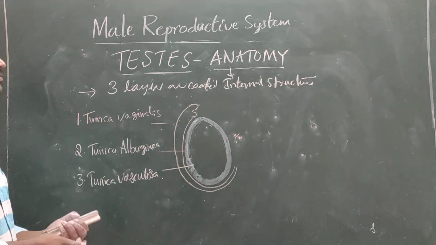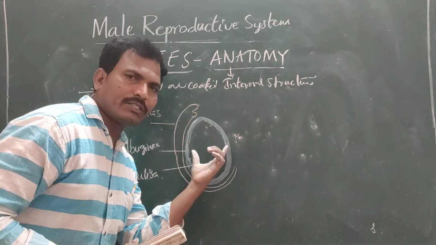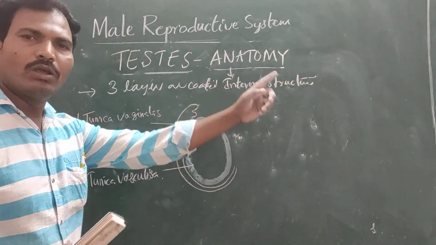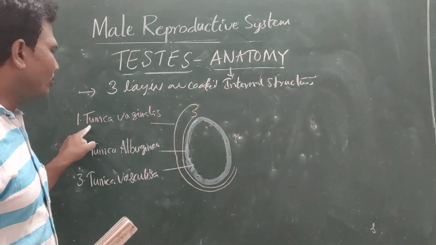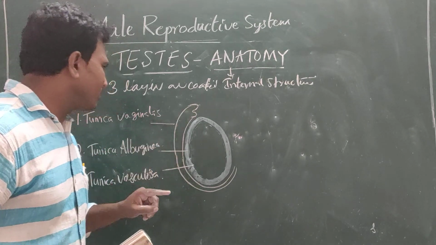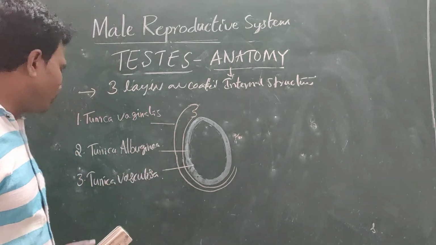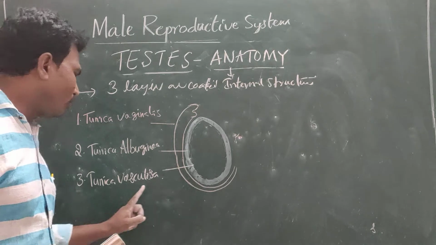Am I right? This is a testis which is covered by 3 coats or layers. The first coat is tunica vaginalis, the second is tunica albuginea, and the third is tunica vasculosa.